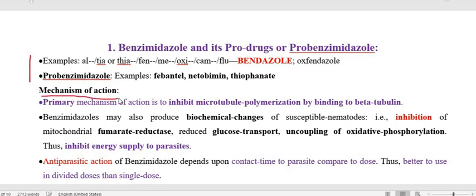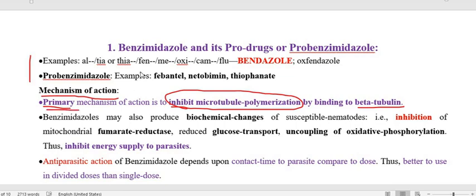The drug is going to bind with the parasite beta tubulin, and after binding, it inhibits the microtubule polymerization. So by binding with the beta tubulin of the worms or helminths, it inhibits microtubule polymerization, and this is the primary mechanism of action. So this is important.